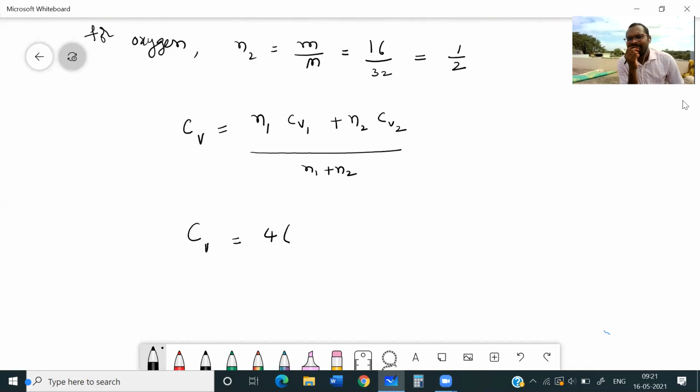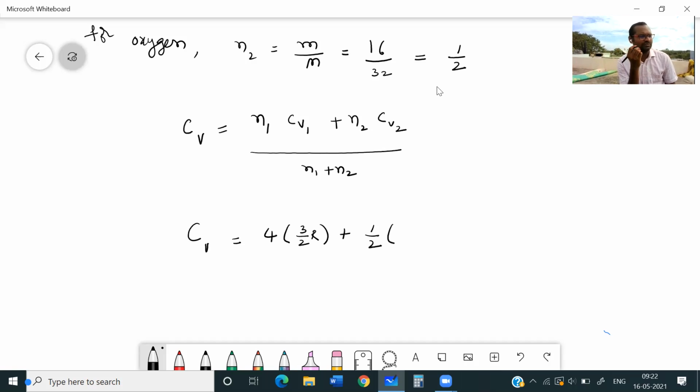The first gas is helium. Helium is monoatomic gas, so it is 3 by 2 R. Plus N2, 1 by 2, just calculated, into Cv of the second gas.